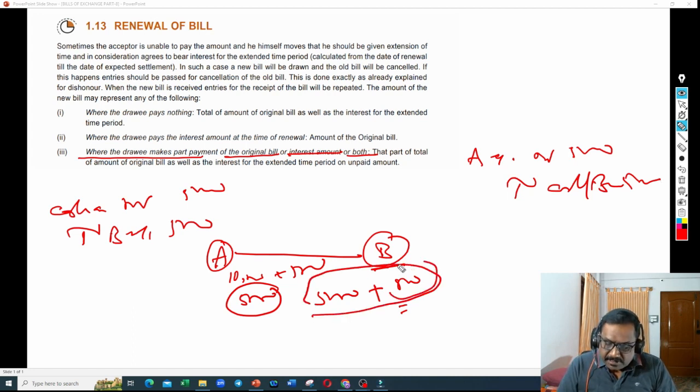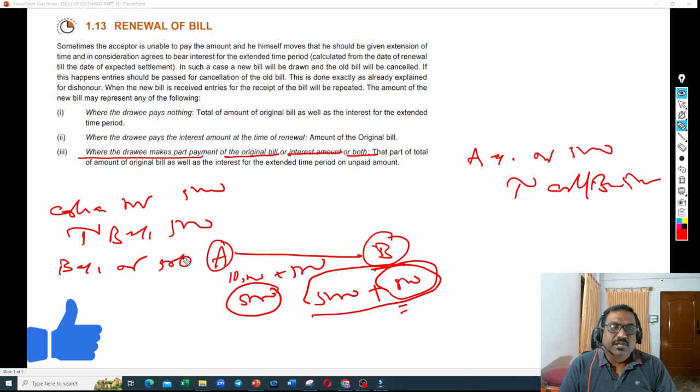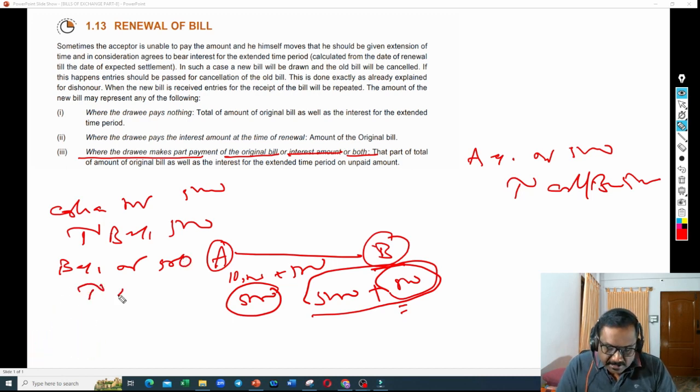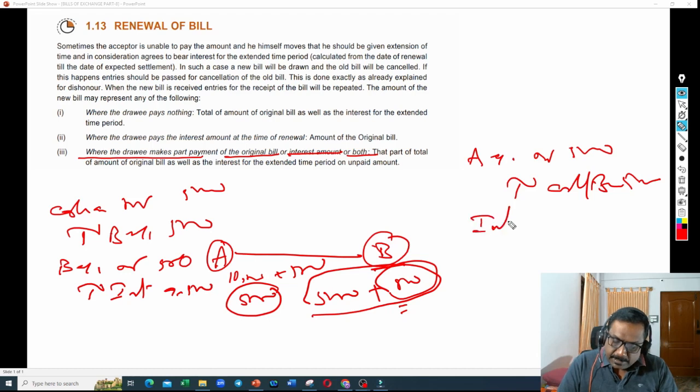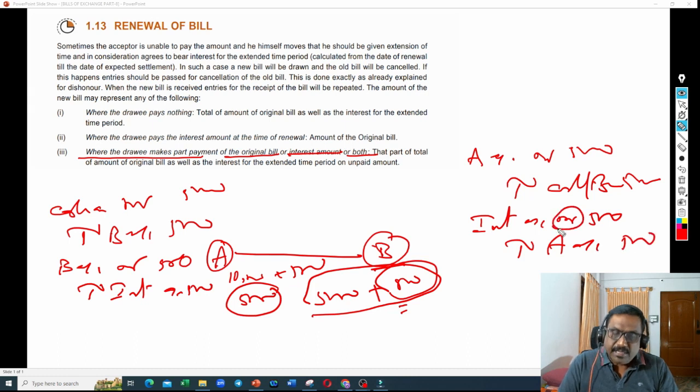So 500 interest he is supposed to pay. So B account debit 500. B has to pay 500, right? So B will become a debtor in A's books. So B account debit, and interest is income to A, so interest account 500 credit. This is the entry A will write. What will B write? Interest is an expenditure for him. Interest account debit 500 to A account 500. Why is interest debited? Because it is an expenditure. Why is A account created? Because he has to pay that amount to A.